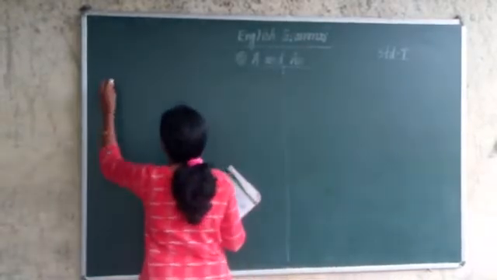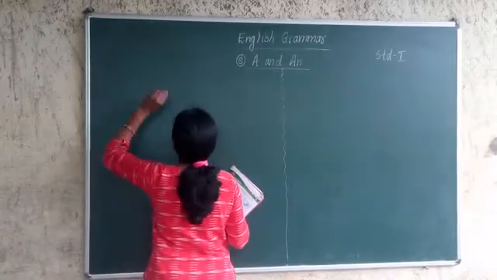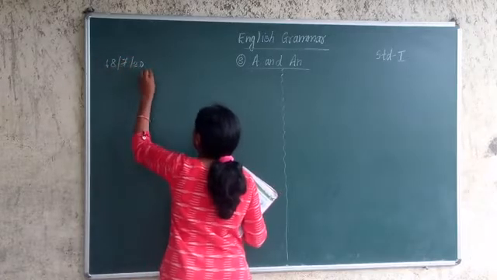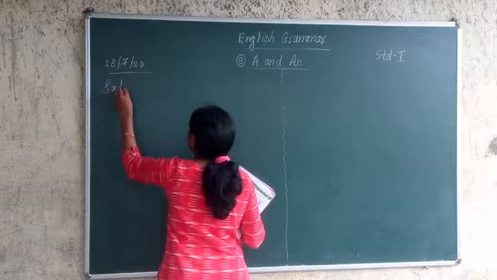Okay. Today is what date? Today is 18/7/2020. That is Saturday.